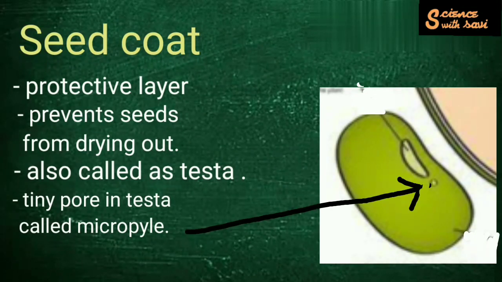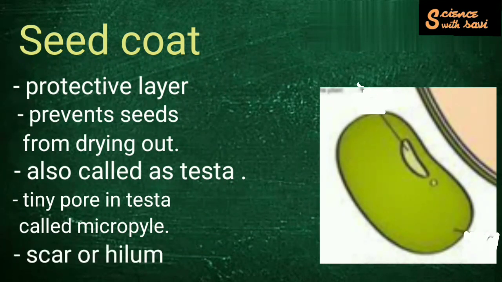You know why this micropyle is so important? Because when the seed germinates, the water and air goes inside the seed through this small opening, which is called the micropyle. You will also see a scar on the seed. That scar is called the hilum. It is the point at which the seed was attached to the ovary wall. So it leaves a scar there, which is known as the hilum.